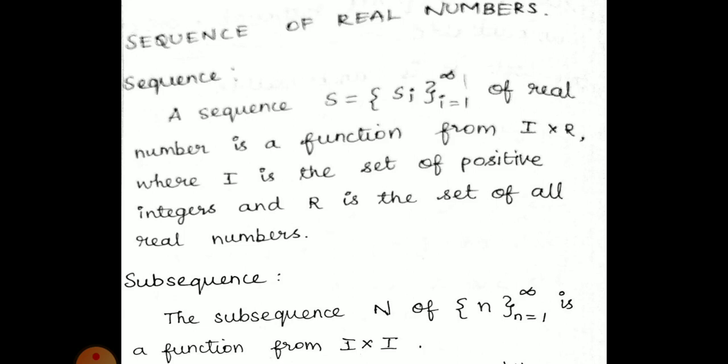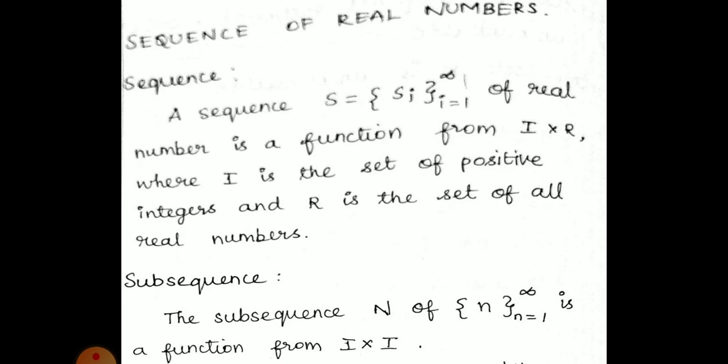The same function, that is, a function from the set of positive integers to the same set of positive integers only. Both the domain and the codomain will be the same. That is a subsequence, and the elements of the subsequence are denoted by n, that is small n equal to 1 to infinity. This is also an infinite subsequence because they have given n equal to 1 to infinity.